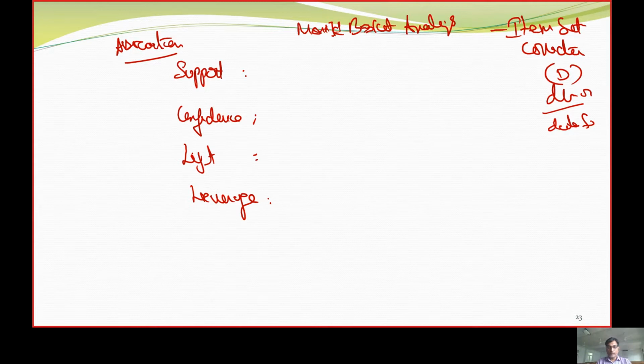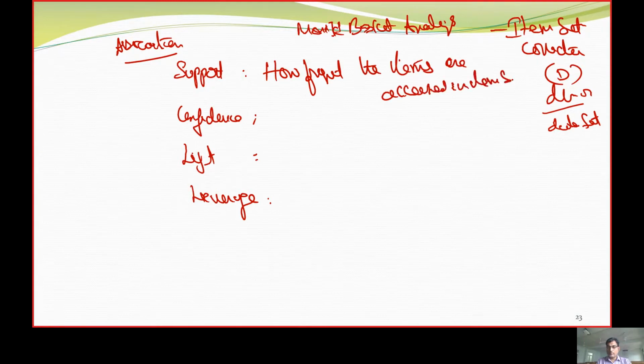In this, we will see how frequently the items are accessed in the item set, and the percentage of transactions in which the item is occurring.